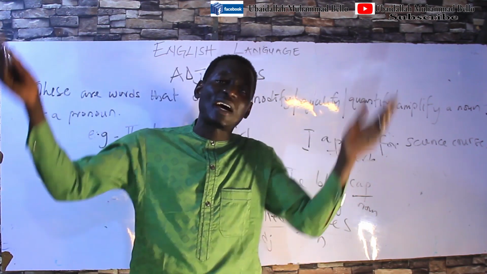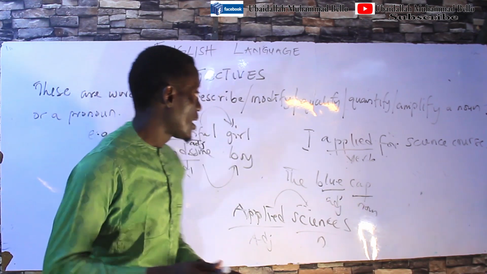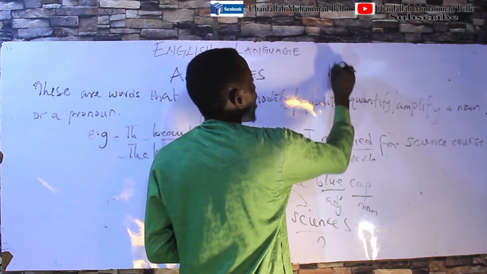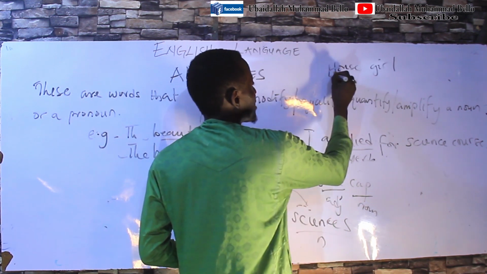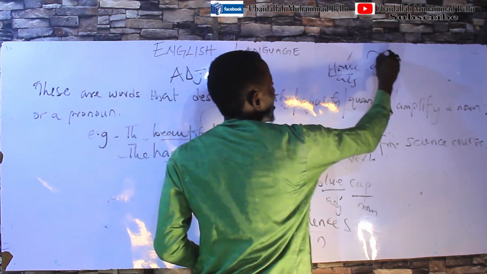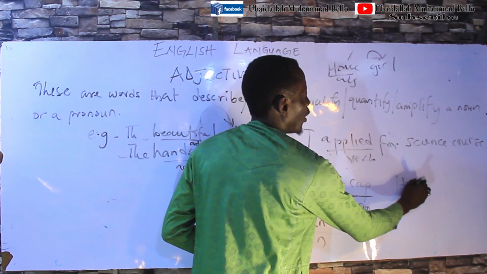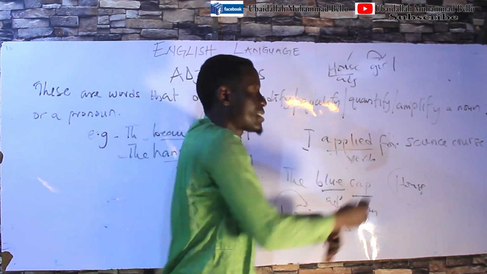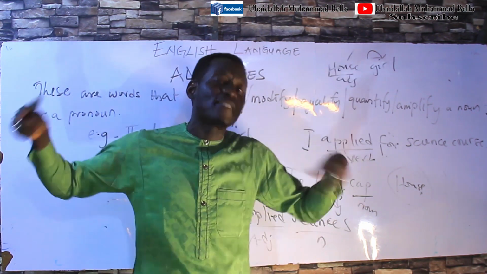There are other several examples. This is for just a verb in question. You can also have this, like I have given you before. House girl. House girl. Okay? This is used here as an adjective because it qualifies the girl. But if you remove it and write it here, it can be just called a noun because it is just giving a name to something. So this is how adjectives work.